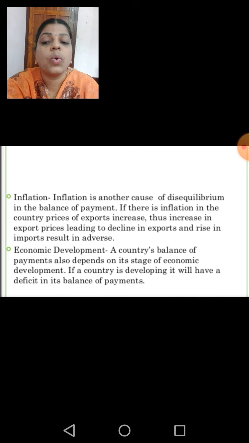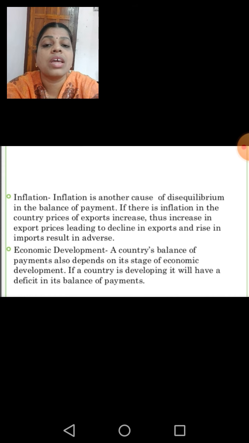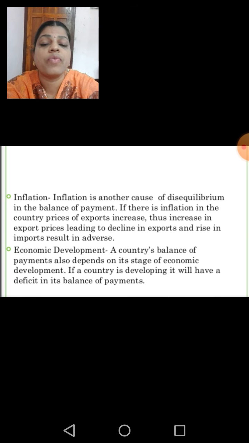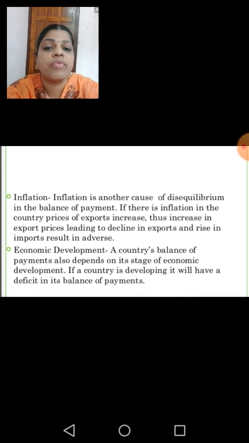So gradually, if economic development leads to a deficit in the balance of payments, as we have to meet the increased cost of all these items, sometimes we will borrow money from other countries also. And we import some technical equipment or sophisticated machines from other advanced countries, thereby leading to an adverse balance of payments also.